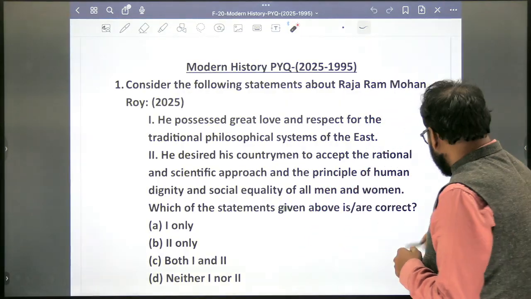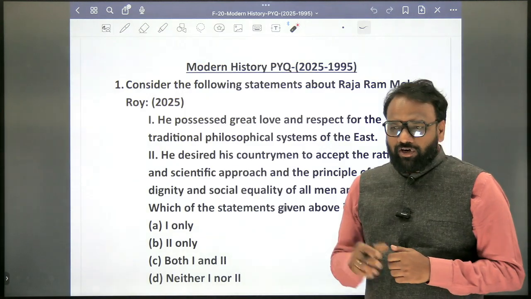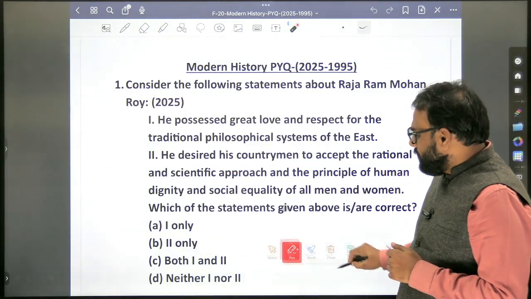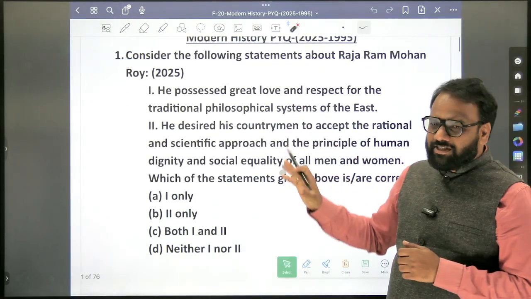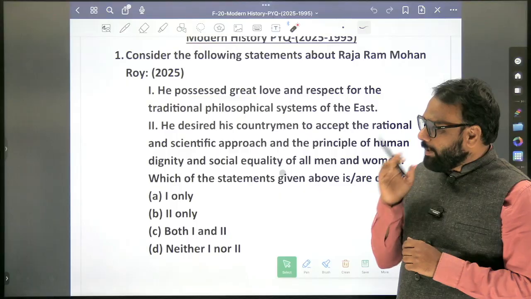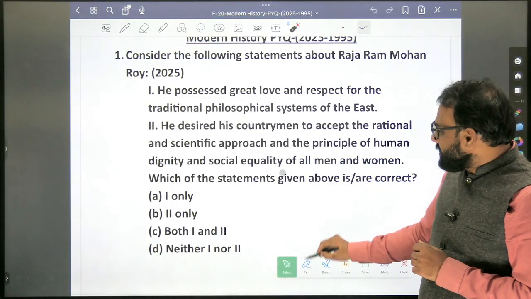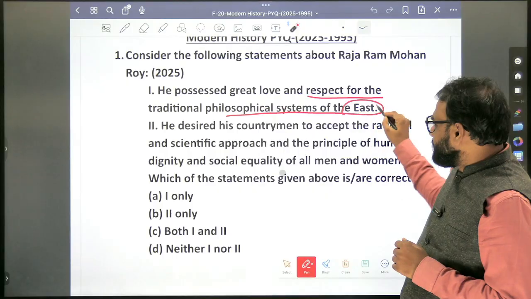Generally when it comes to Rajaram Mohan Roy, we are aware of the organization which he started. Which was the organization that he started? Brahmo Samaj. Now this verbatim, as it is, generally will not be found in standard books, but apply a generic approach. He possessed a great love and respect for the traditional philosophical systems of the East.